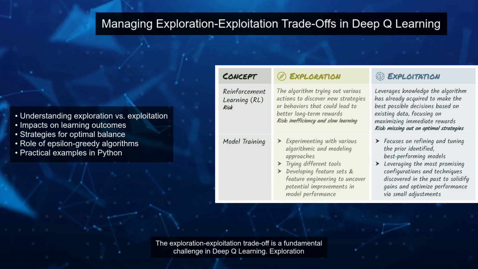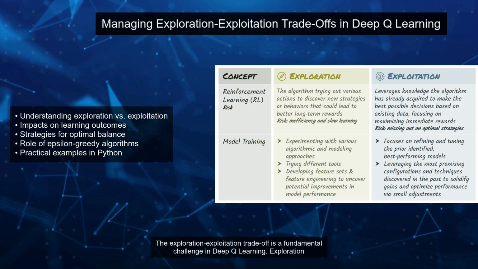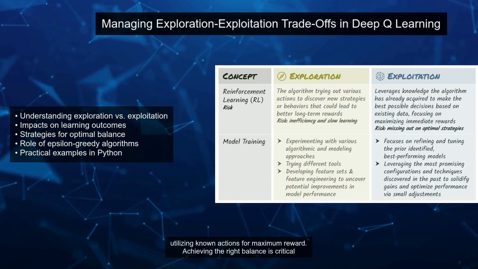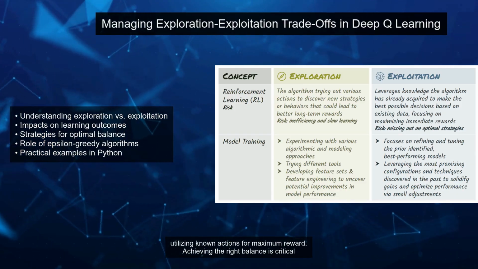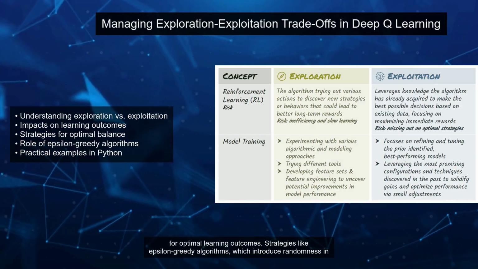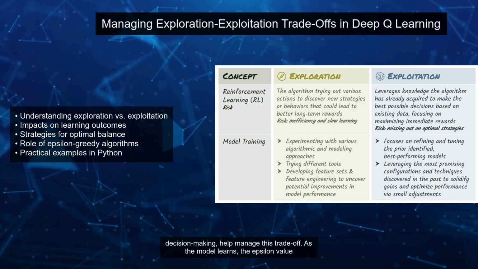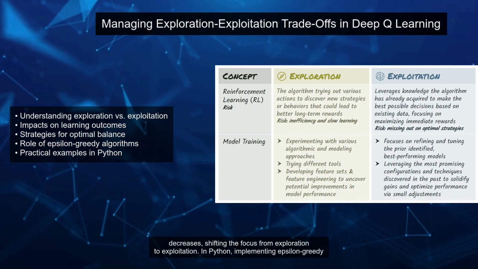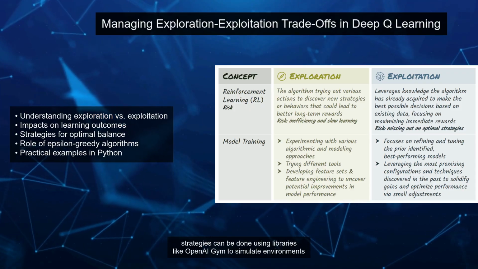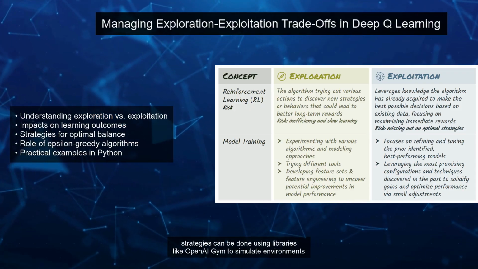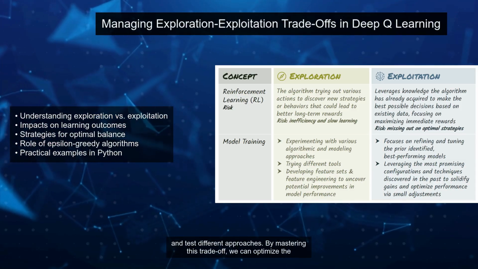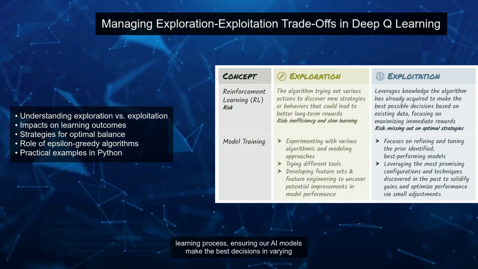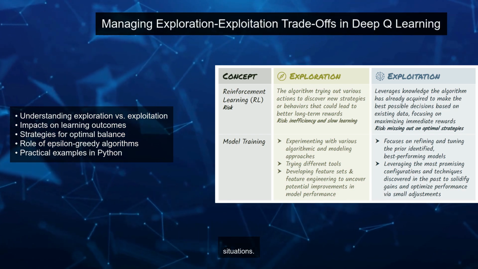The exploration-exploitation trade-off is a fundamental challenge in Deep Q-Learning. Exploration involves trying new actions to discover their effects, while exploitation focuses on utilizing known actions for maximum reward. Achieving the right balance is critical for optimal learning outcomes. Strategies like epsilon-greedy algorithms, which introduce randomness in decision-making, help manage this trade-off. As the model learns, the epsilon value decreases, shifting the focus from exploration to exploitation. In Python, implementing epsilon-greedy strategies can be done using libraries like OpenAI Gym to simulate environments and test different approaches. By mastering this trade-off, we can optimize the learning process, ensuring our AI models make the best decisions in varying situations.